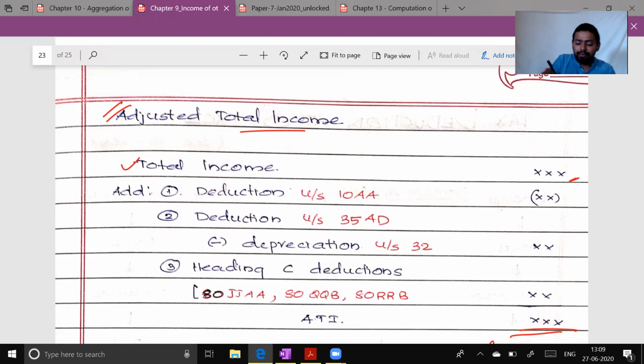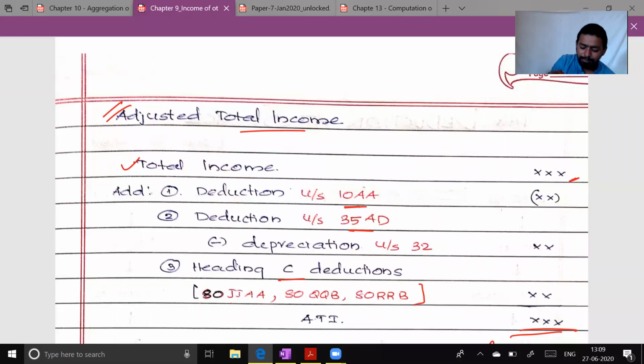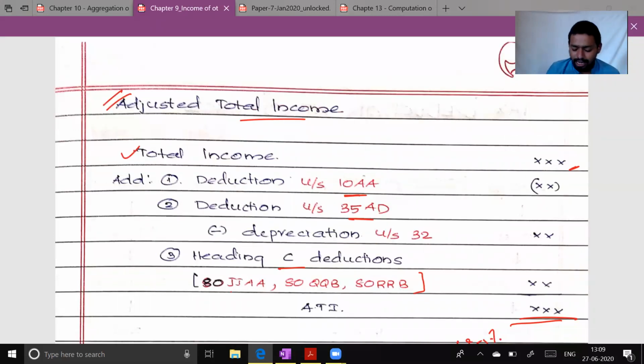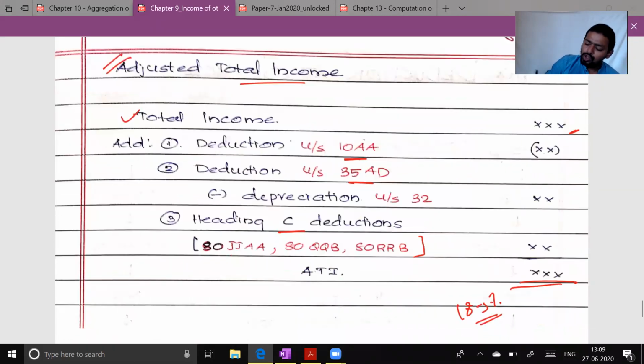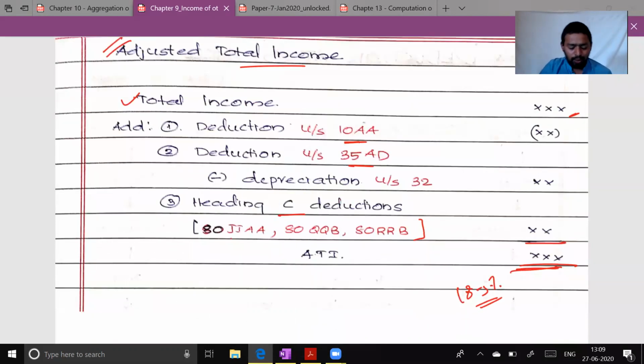Those benefits are given under section 10AA, section 35AD, and Heading C of Chapter 6, that is sections 80IA, IB, IC, ID, IE, all those except 80AA, 80QQB, 80RRB.